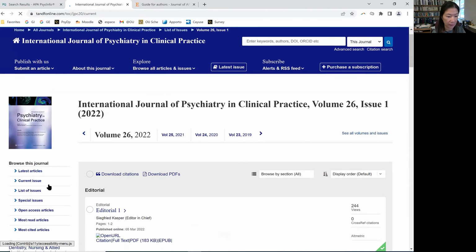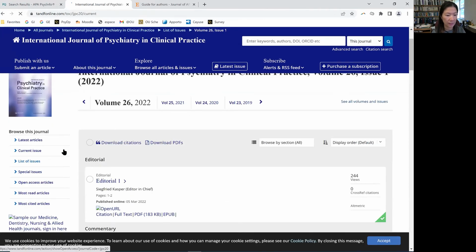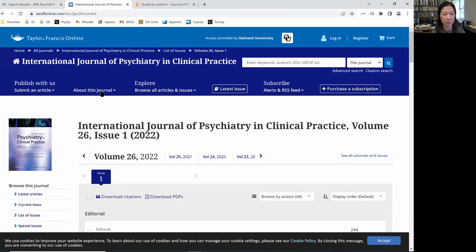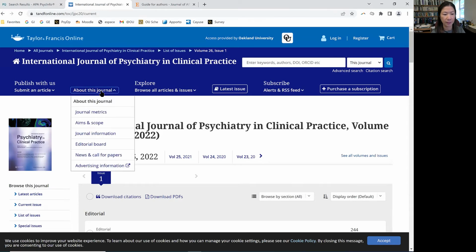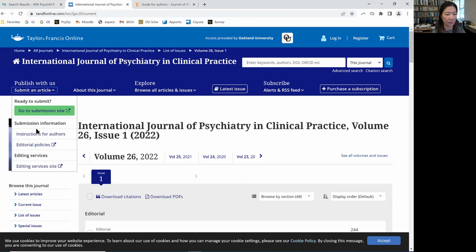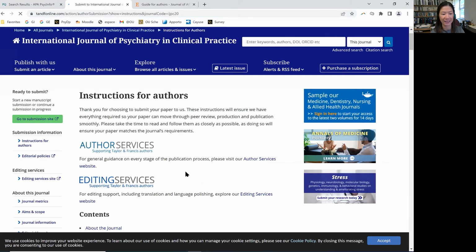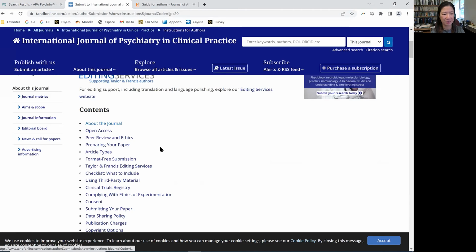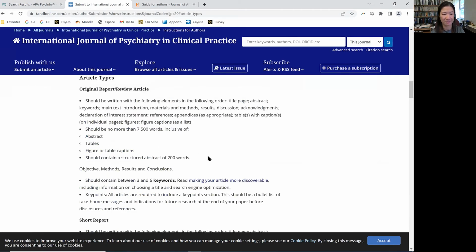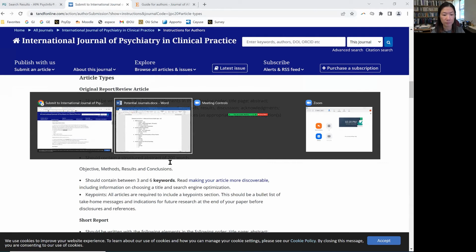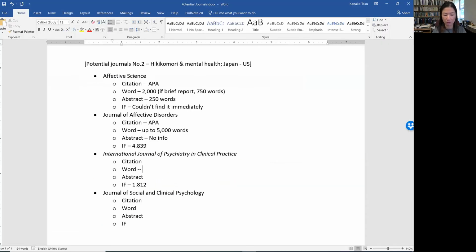Then the latest articles about this journal. No, maybe here, submit, instructions for authors. This must be it. All right, now let's find about the journal, peer review, ethics, article types. Very good. This should be no more than 7,500 words. So it should be within 7,500.